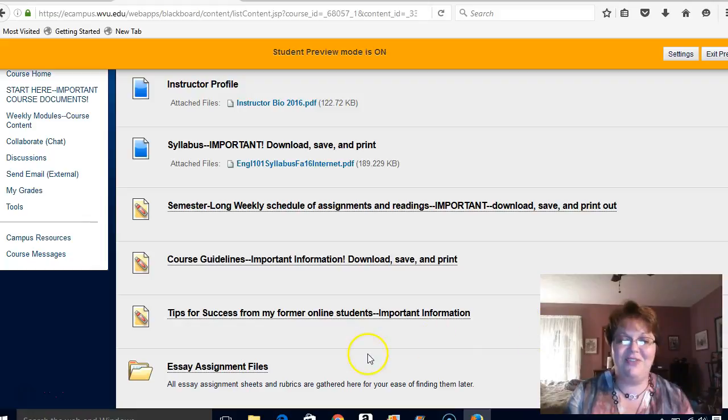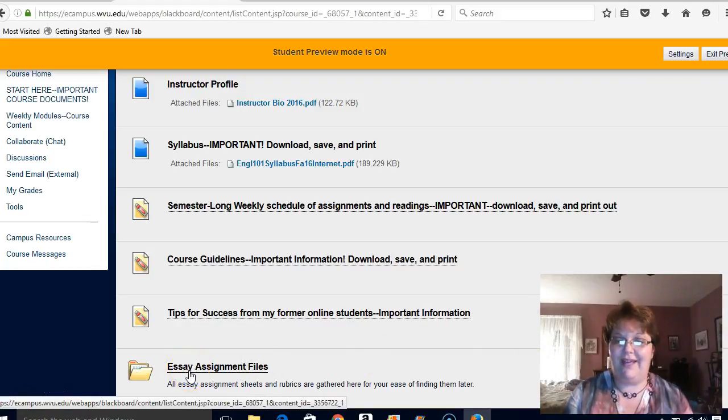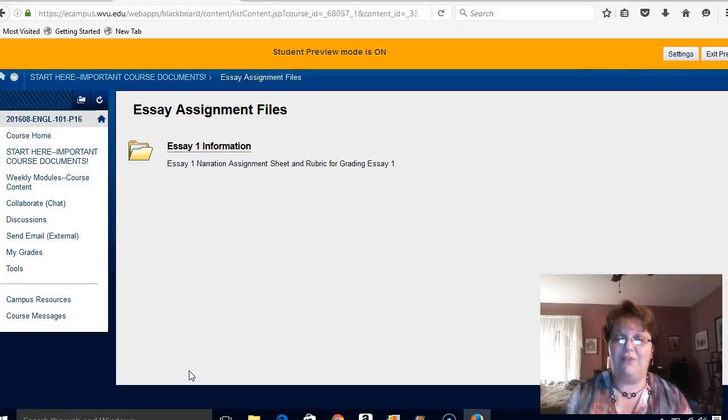Okay, and then the last thing you'll see on this particular page is this folder here that's called Essay Assignment Files. So what I do is I post all of your essay assignment information in this folder. As you'll see right now, there's just the one folder up here for Essay 1. As we progress through the semester, you'll see Essay 2, 3, and 4 appear there as well.